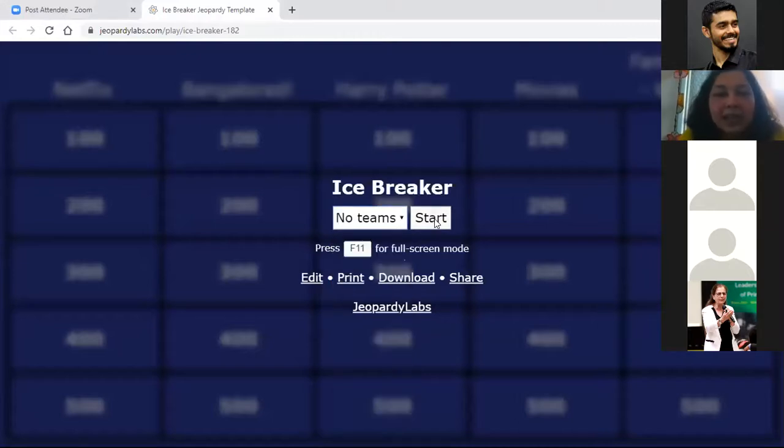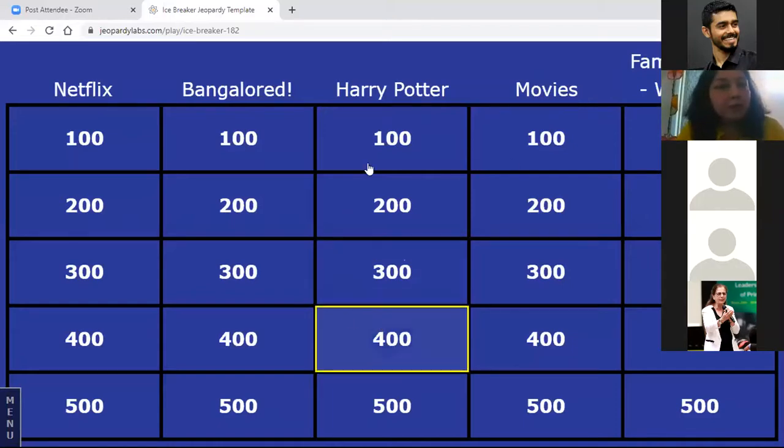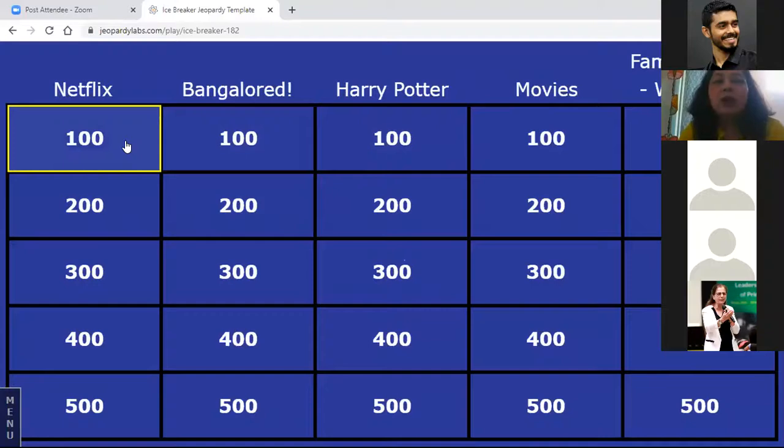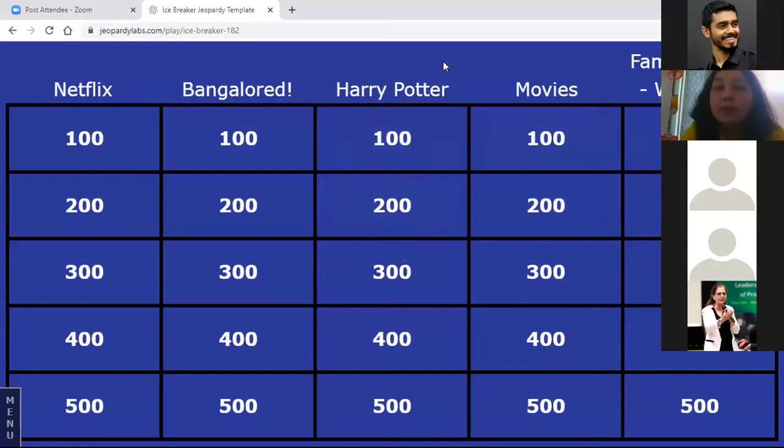So this is an icebreaker session. These are 25 questions, and I don't think we'll be able to cover all of them, but we might be able to fit 10 questions. There are 5 segments: we have Netflix, Bangalore, Harry Potter, movies, and Who Said It. I'm going to ask these questions and allot you points. Let's see who answers the most. You have to put your answers inside the chat box. So let's start.